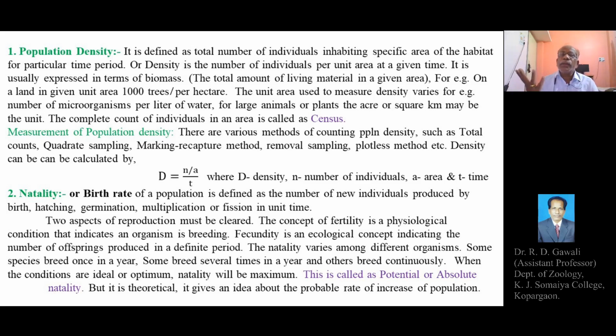The trees may belong to a single species or several species. So this is the total amount of living material, 1000 trees, on a land with an area of 1 hectare.